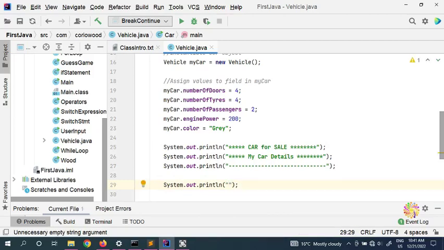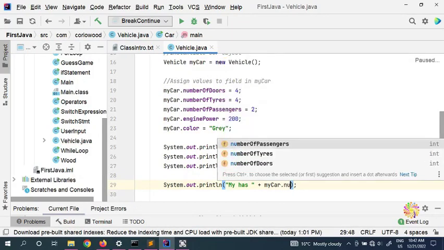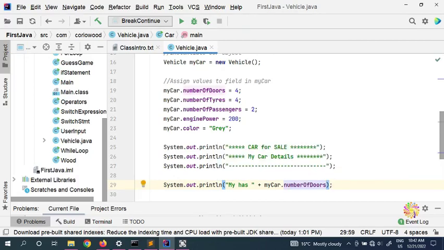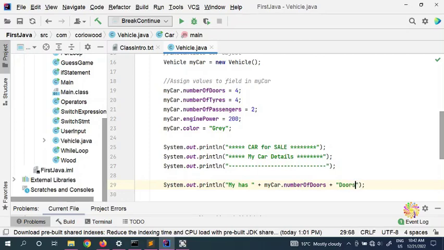So for example, the first one is the number of doors my car has. We put my car dot number of doors. Now we can put my car has 4 doors, for example, and now we're gonna come in, my car has how many.